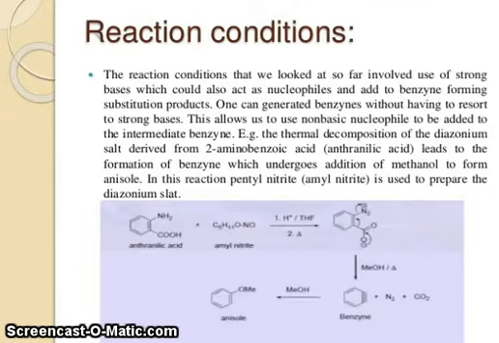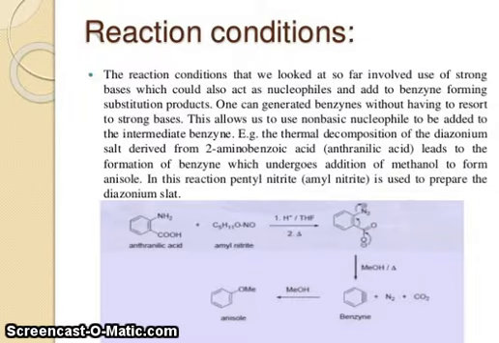Reaction conditions. The reaction conditions that we looked at so far involve the use of strong bases, which could also act as nucleophiles and add to benzyne, forming a substitution product. One can generate benzyne without having to resort to strong bases.